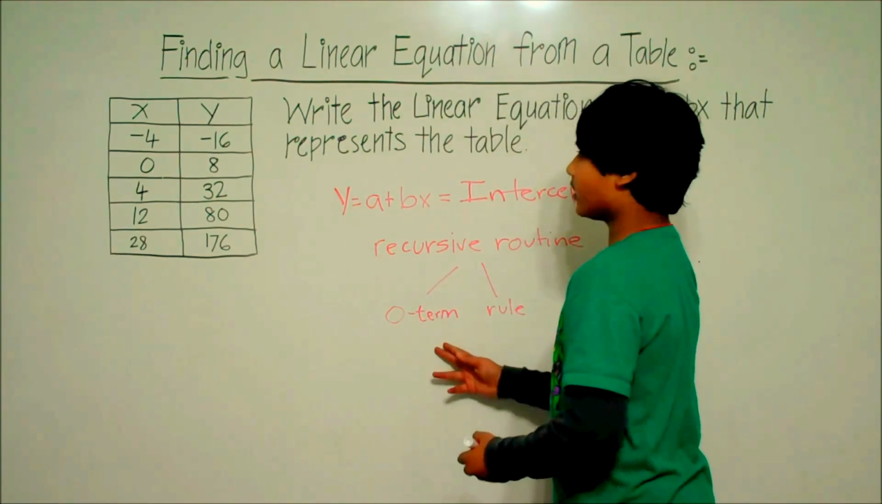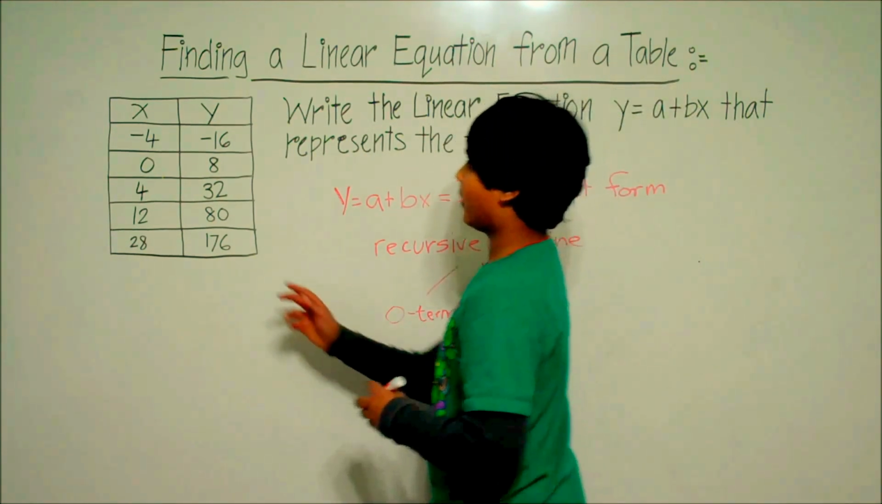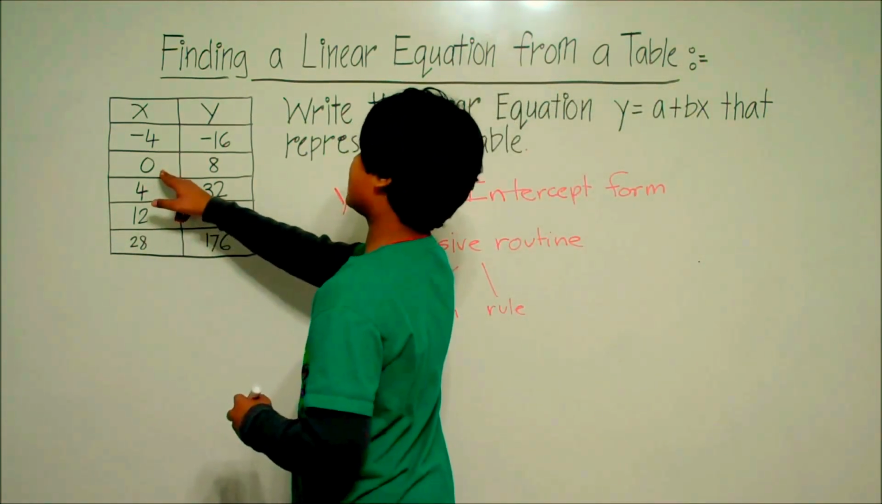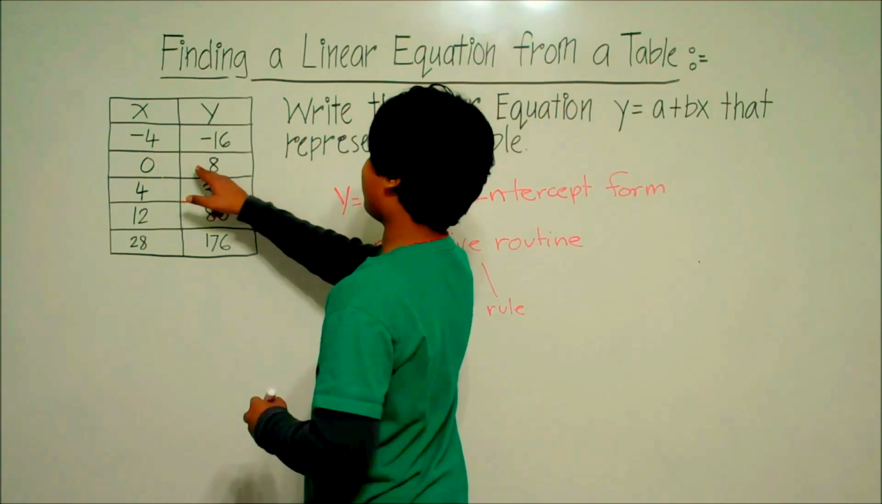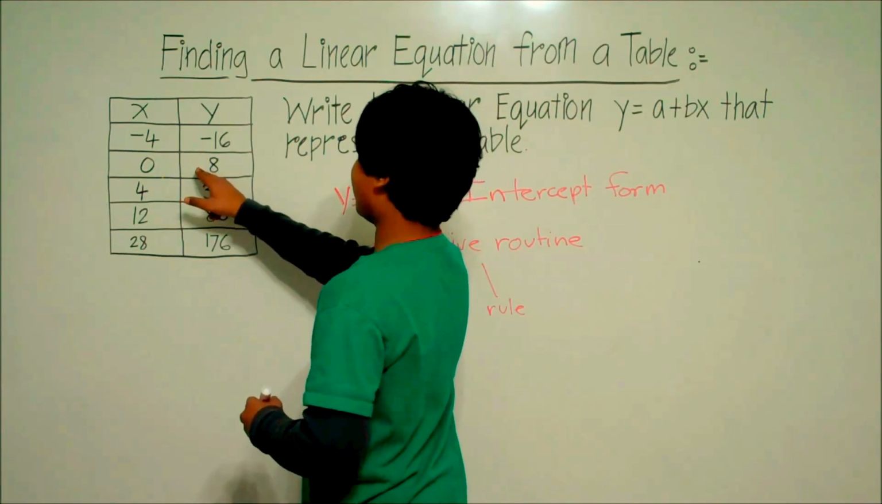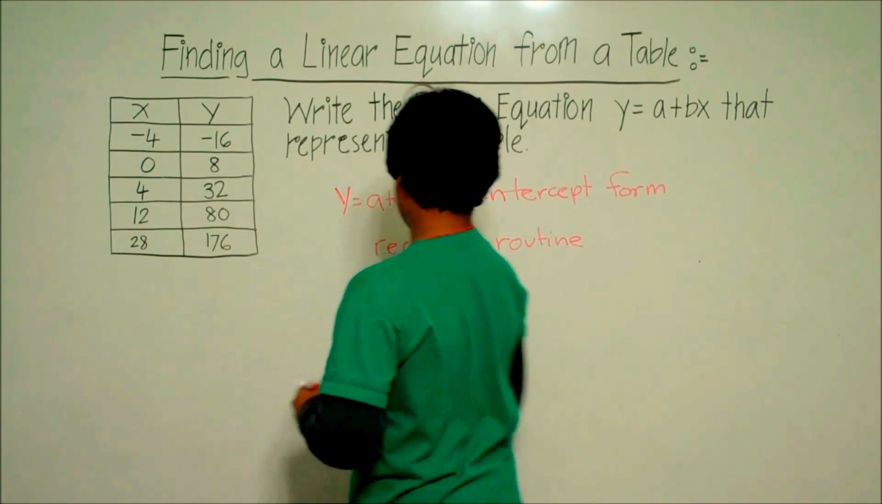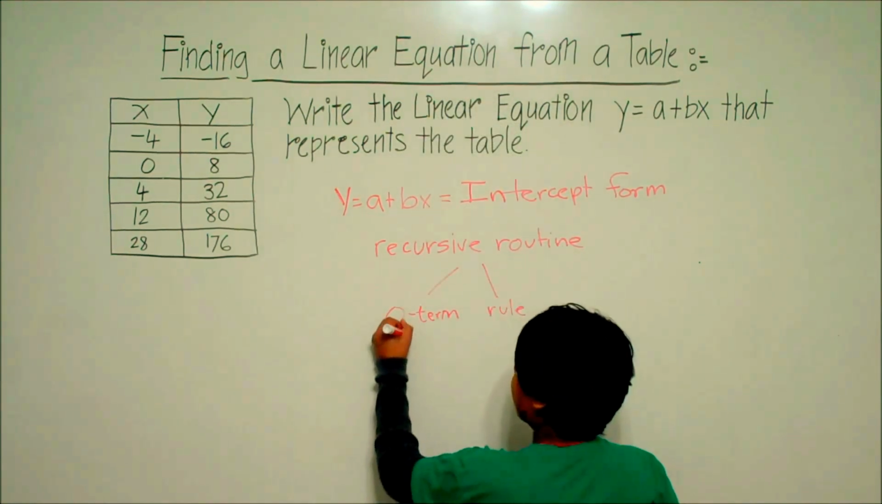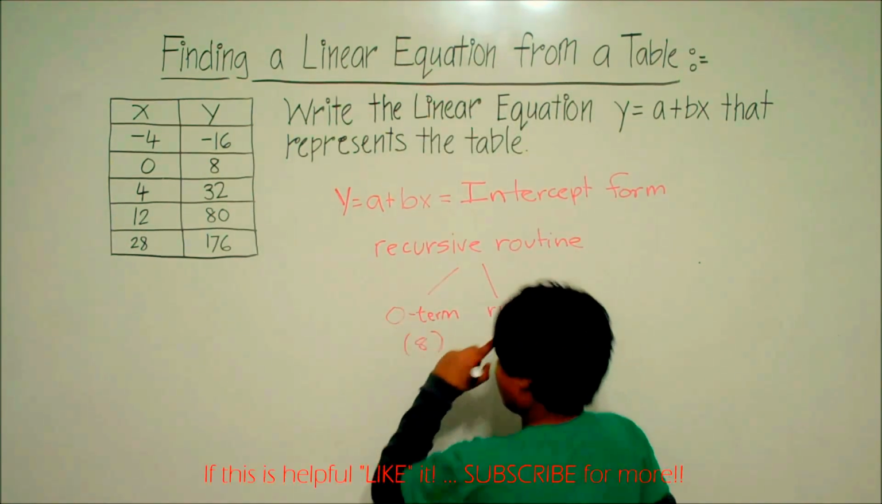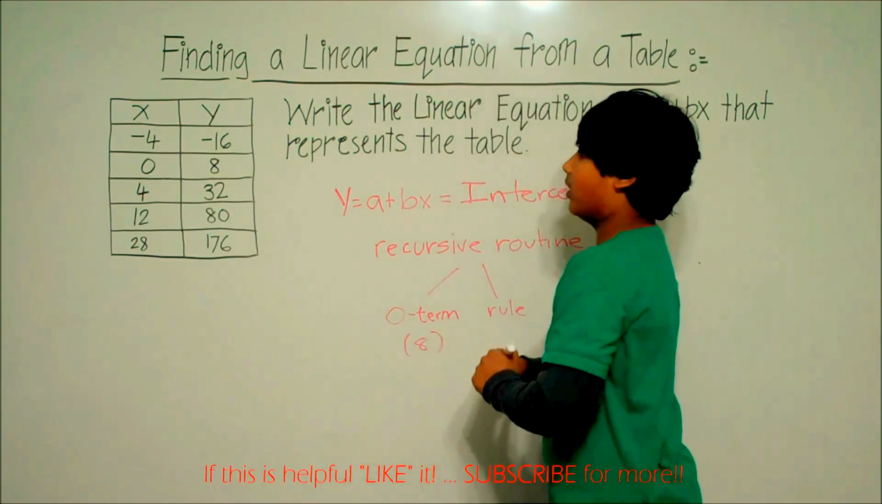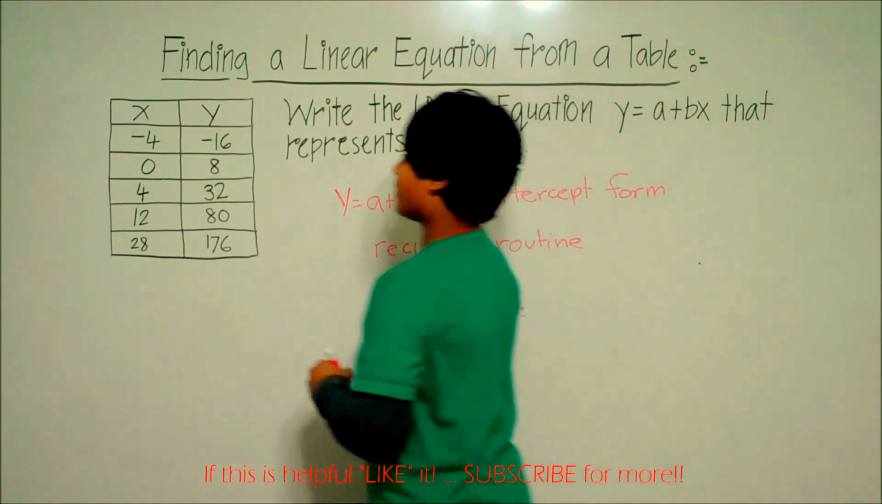Now, the zero term is when the x is 0. Over here, the x is 0. And according to that, the y value is 8. So the zero term is 8. Now, the rule. Now, let's find the rule.